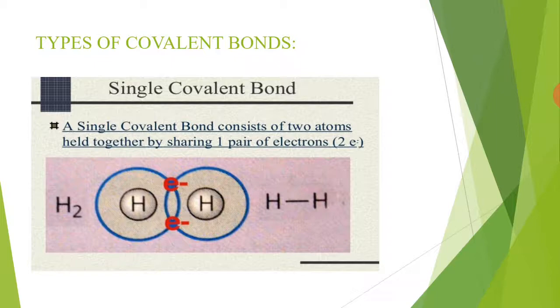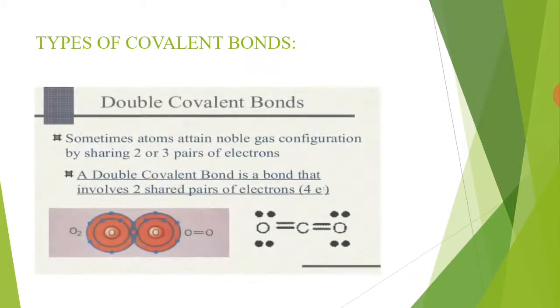Consider the formation of single covalent bond in hydrogen molecule. A hydrogen atom has a single valence electron. Two hydrogen atoms share their valence electrons to achieve the electronic configuration of the noble gas and form a diatomic molecule. Now, second type is double covalent bond.